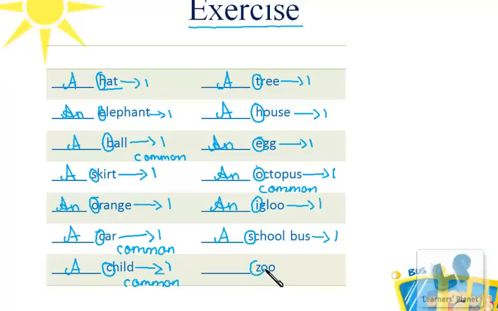It begins with the consonant sound of z. It is singular and is also a common noun. So over here we'll have the article a zoo. I hope you're getting this, children.